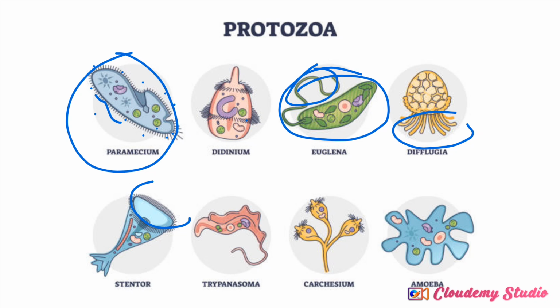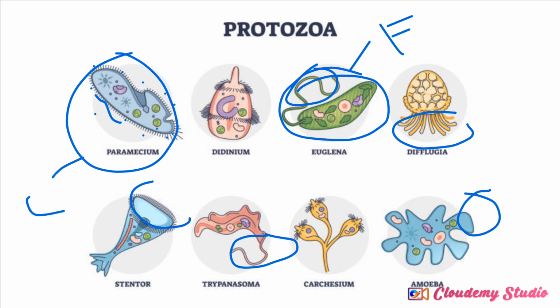Now look at trypanosome. This is a flagella. Can you see? And look at amoeba. This is their pseudopod outside. So these are how they look. This one is flagella, represented with F. This one is cilia. This one is pseudopod, represented with P. This one is also flagellate. You understand? That is how they actually look.